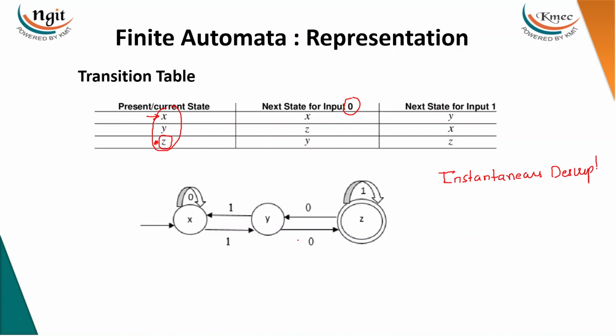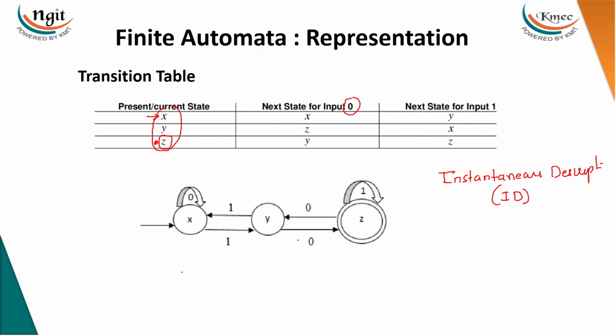We generally call it ID. What does it mean? See, the movement of a finite automaton depends on two things. For example, if I say that if I read 0, where are we going, then you must ask on which state, because on x with 0 we go to x, on y with 0 we go to z, on z with 0 we go to y.